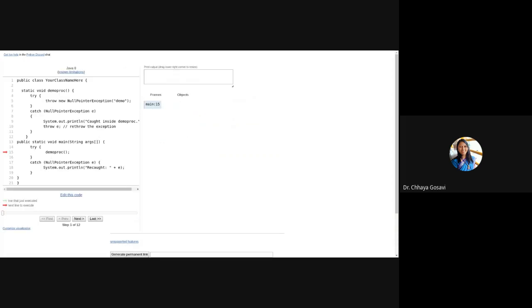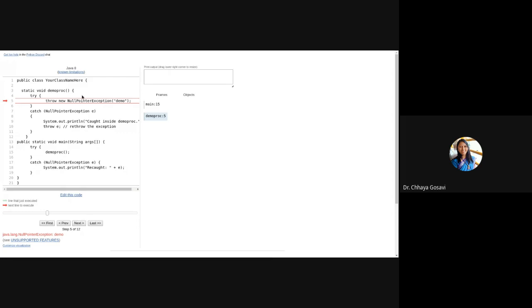It's like passing parcel. Demo procedure will pass it to main, and then main will execute it. The execution starts from main. In the try block, you're calling a demo procedure function. In demo procedure, you purposely throw this exception, throw new NullPointerException. So it will be caught by this catch block.